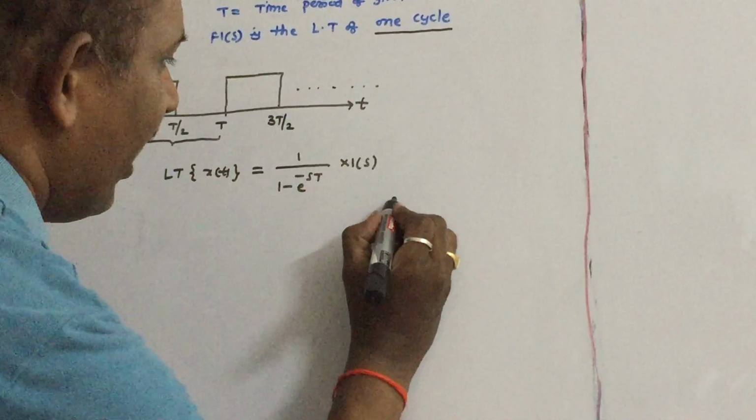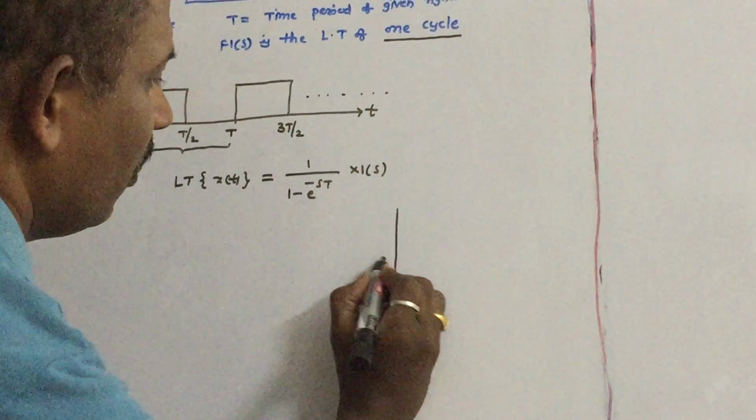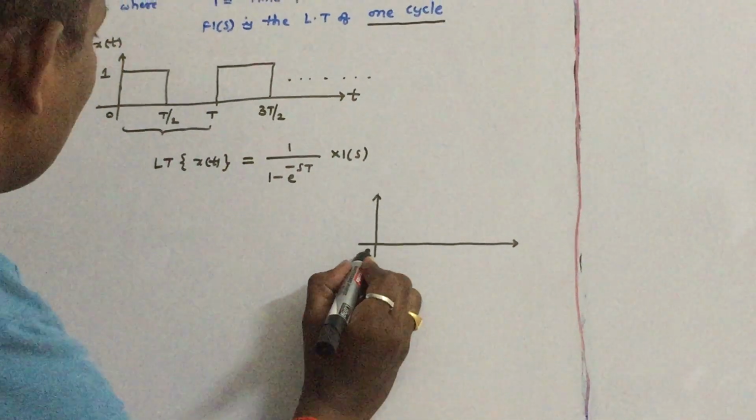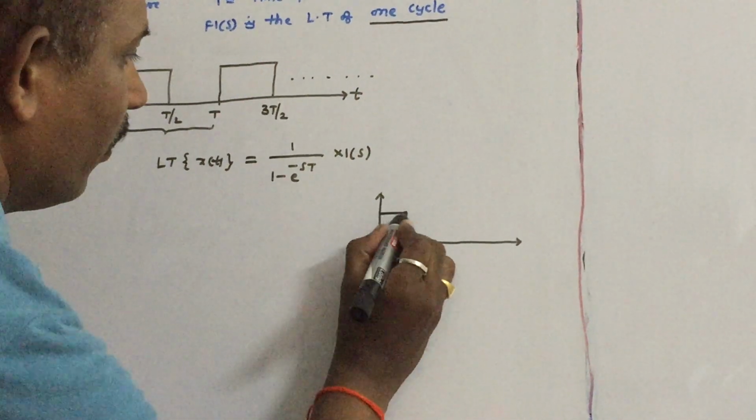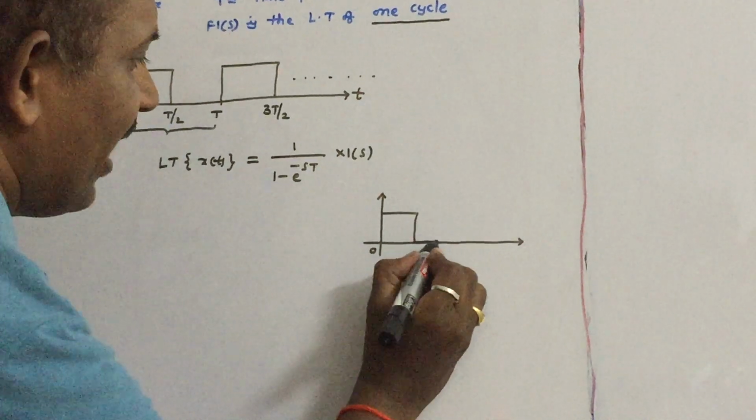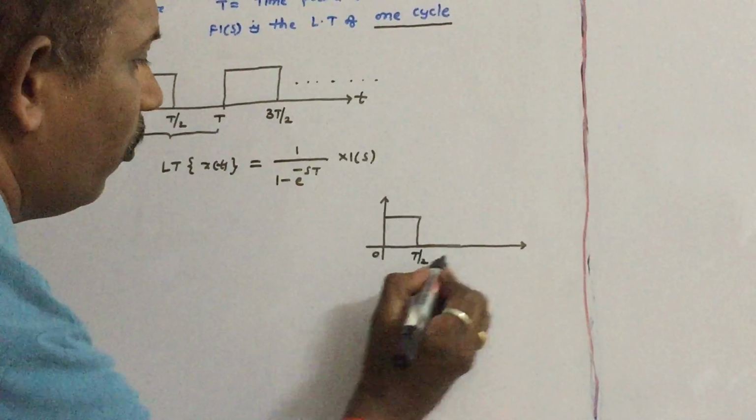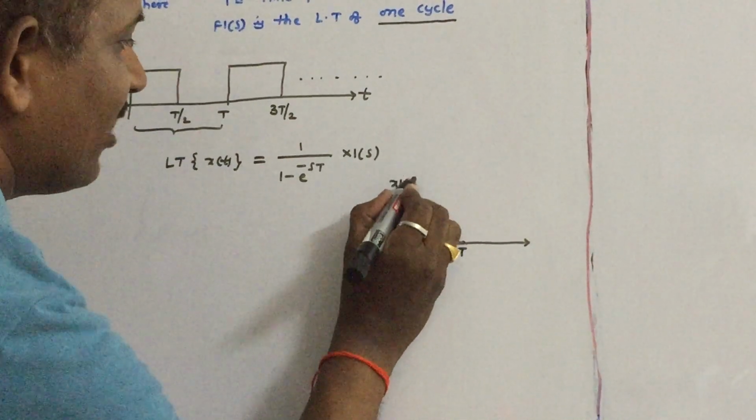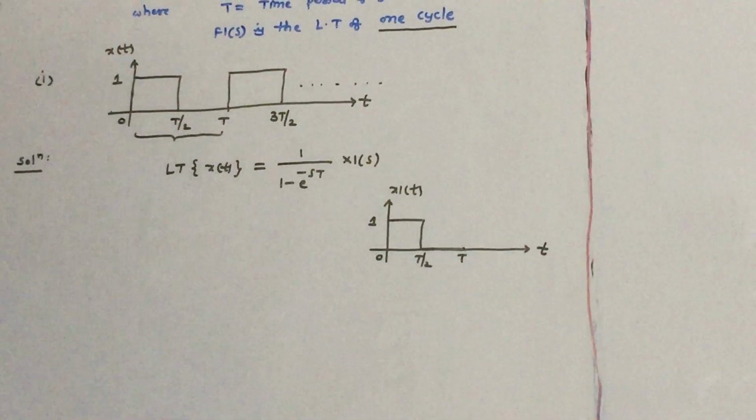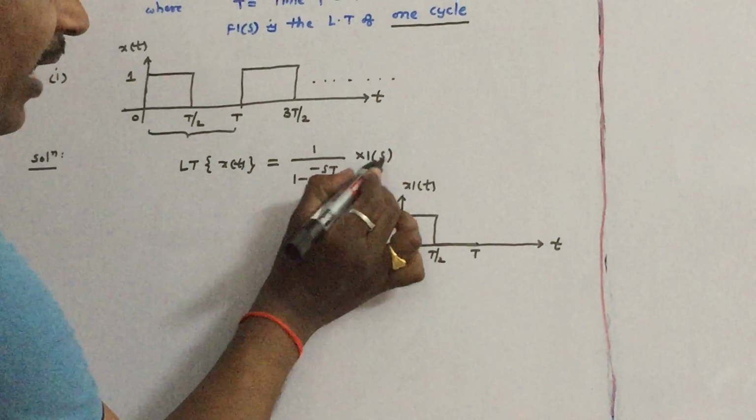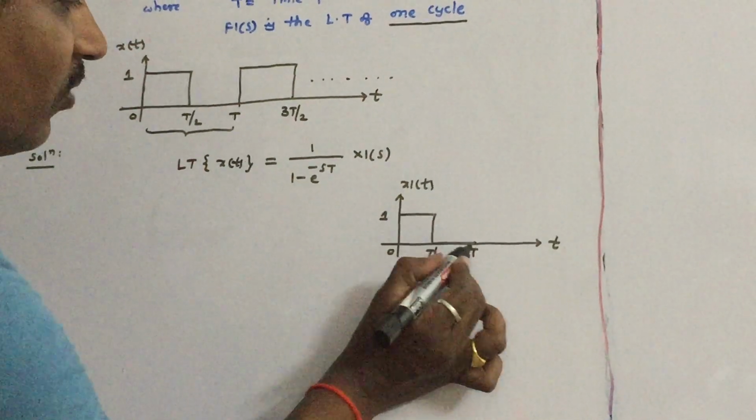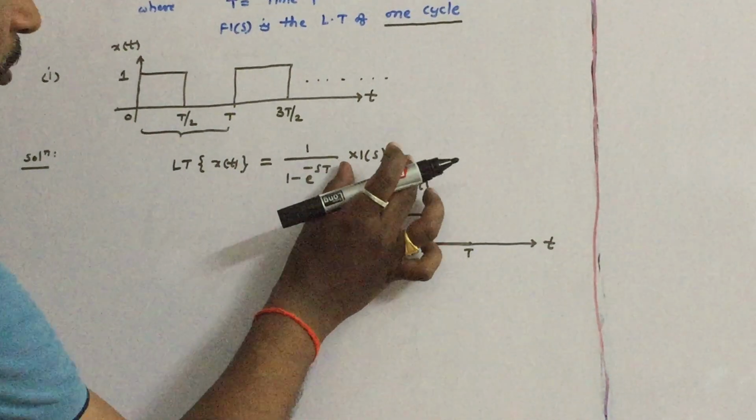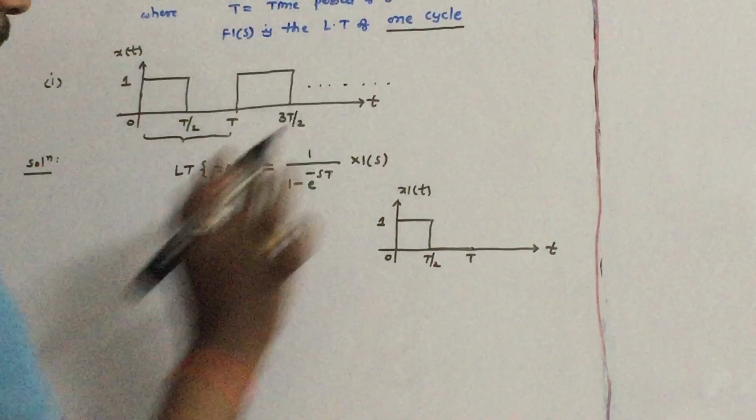So what is X1 of s? Let us draw one cycle of the given waveform. This is one cycle of the given waveform, T by 2, T, amplitude is 1. Let us say this is x1 of t versus t. Just to find X1 of s, that is the Laplace transform of this one cycle signal, and just substitute, so that will be the answer for this problem.